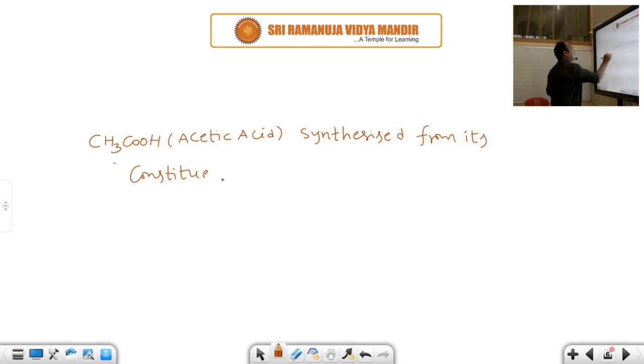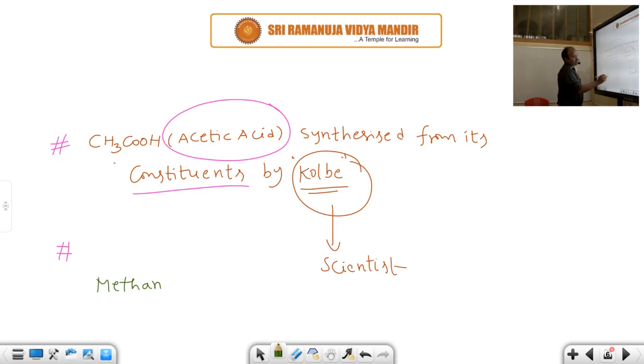Okay. Which is the third organic compound prepared in the laboratory? The third organic compound is methane. Its molecular formula is CH4. Methane is the third organic compound prepared in the laboratory. Methane was prepared by the scientist named Berthollet. So this is the third organic compound which is prepared in the laboratory.